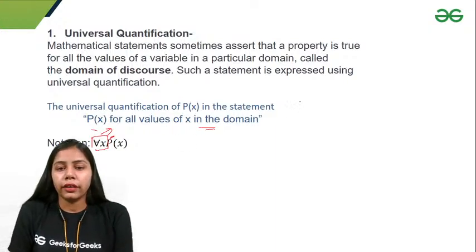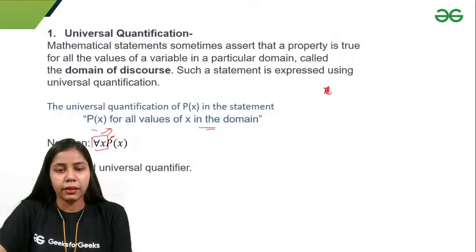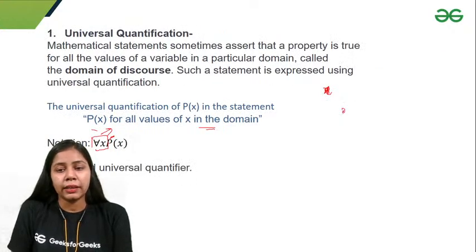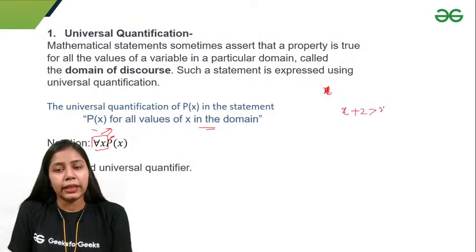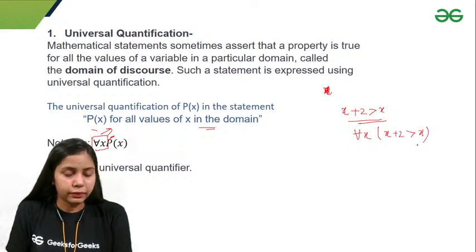Let's take the example we have taken, that x plus 2 is greater than x. It is true for every value of x. So I can write it as for all x, x plus 2 is greater than x, right?